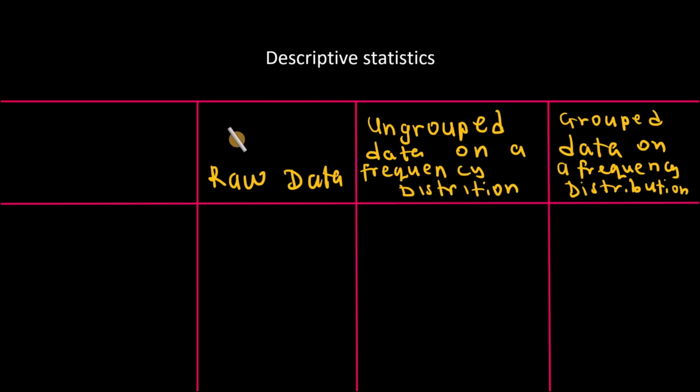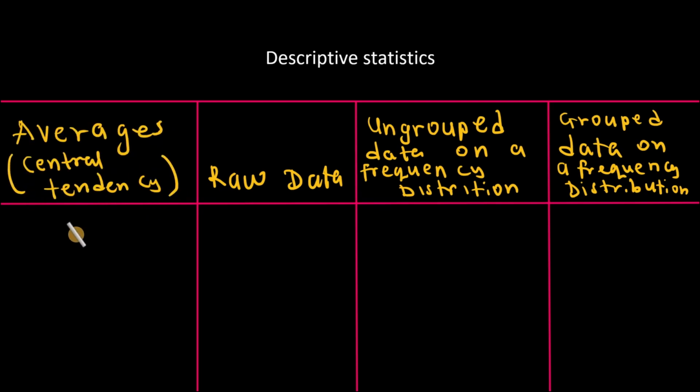In statistics, there are also terms that are associated with data. These terms can be classified in groups. Another type of group of this term is averages, or in short they call it central tendency. These averages involve terms such as the mode. The mode is the data variable that occurs most often.